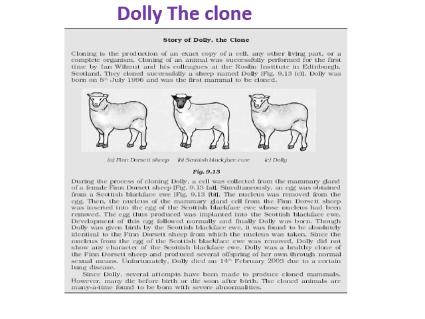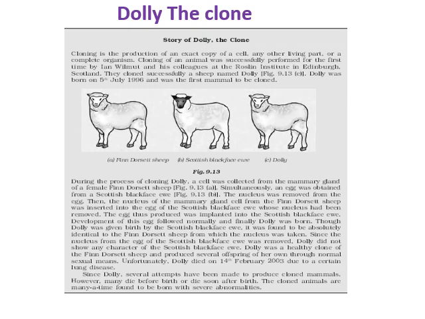Now, the nucleus was removed from the egg cell which had been taken, and the nucleus from the Finn Dorset sheep cell is inserted into it, and then in artificial conditions development took place, and it was the exact copy of the sheep from where the nucleus had been taken. Dolly was a healthy clone. She was a healthy sheep and produced several offspring of her own through normal sexual means. Dolly died on 14th Feb 2003 due to a lung disease.